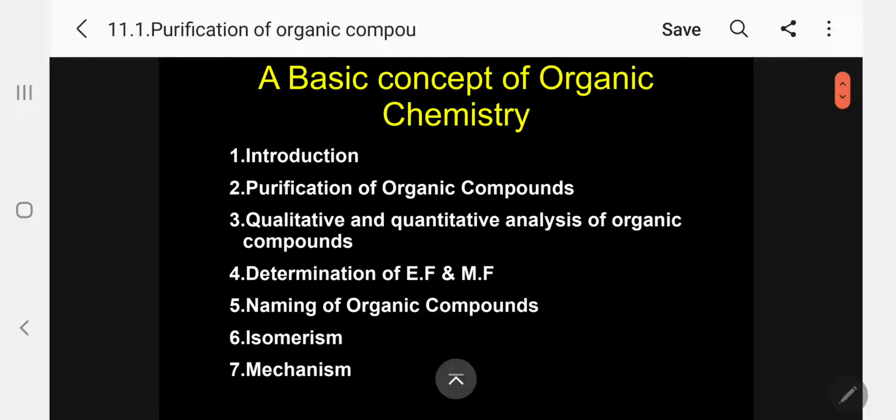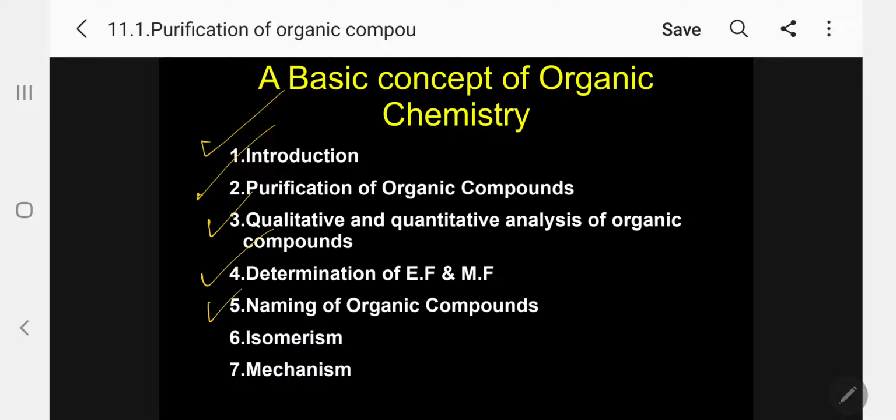Under the basic concept of chemistry, let me give the important topics regarding this. Subtitles: 1. Introduction and 2. Purification of organic compounds. Then 3. Qualitative and quantitative analysis of organic compounds, that is detection and estimation of elements. Then determination of empirical formula and molecular formula.